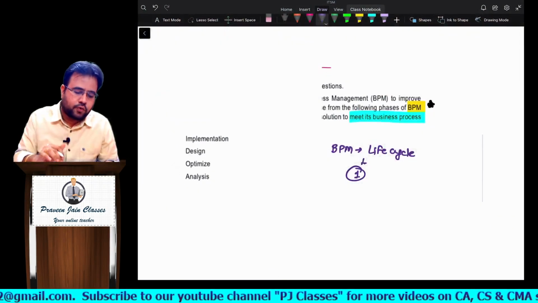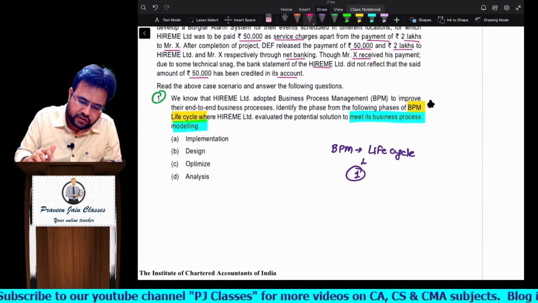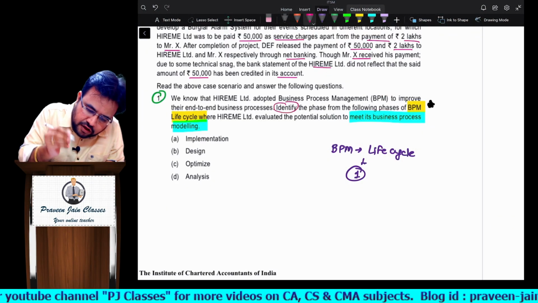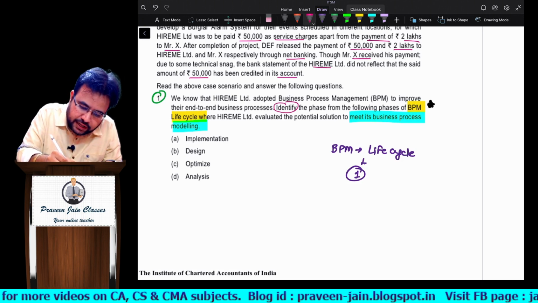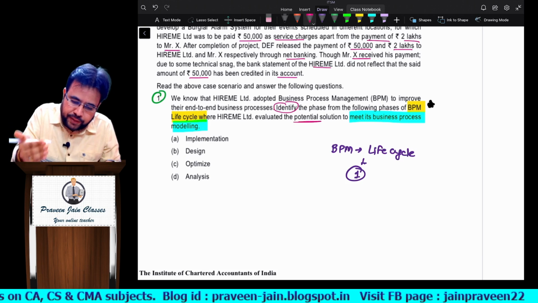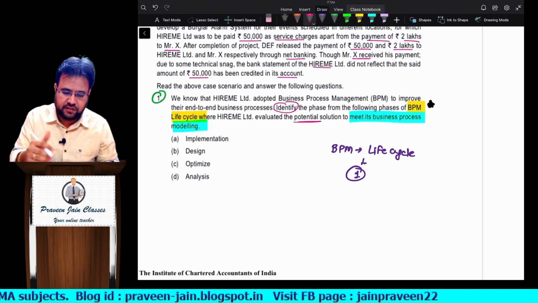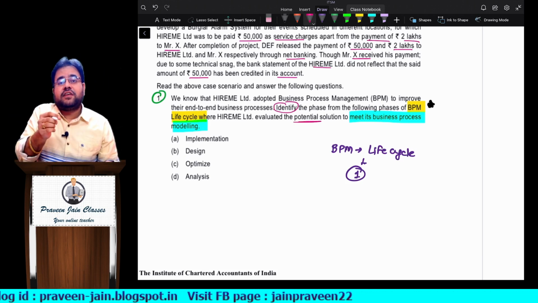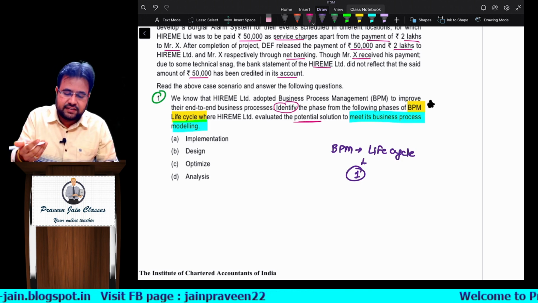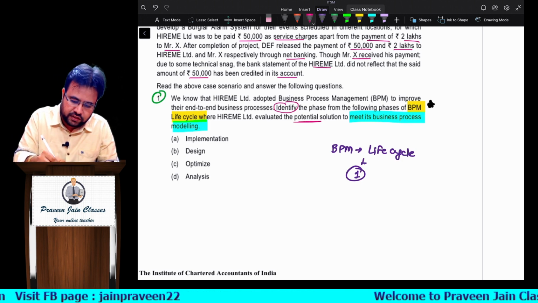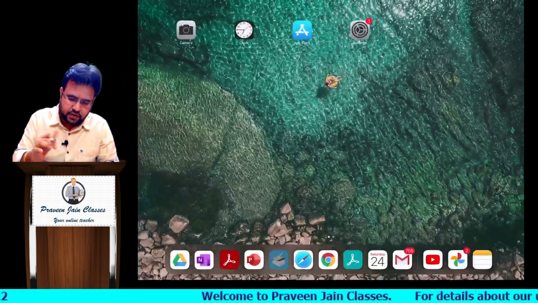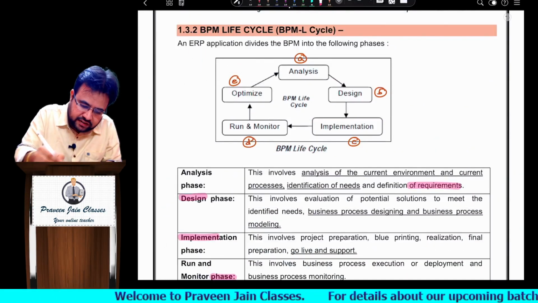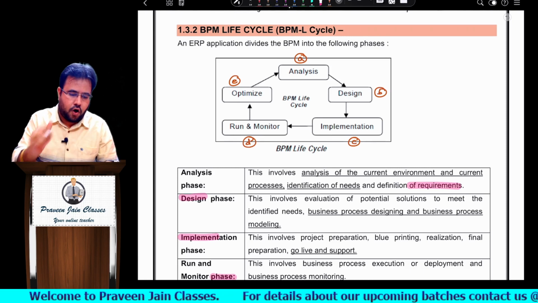Now try to check the question. What exactly is the question saying, sir? Identify which phase of BPM life cycle is evaluating potential solution to meet its business requirement, business process modeling. In other words, sir, what you want is discussed in which stage, sir? Do you think this is discussed in analysis stage? Designing stage? Implementation stage, run and monitor, or optimize?